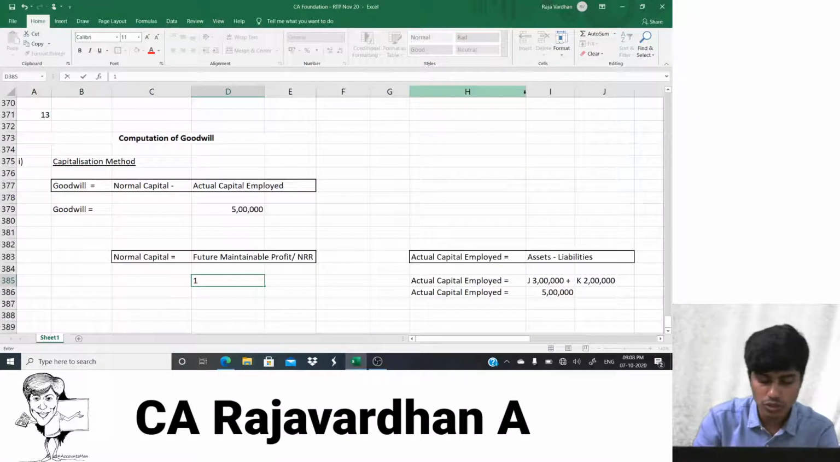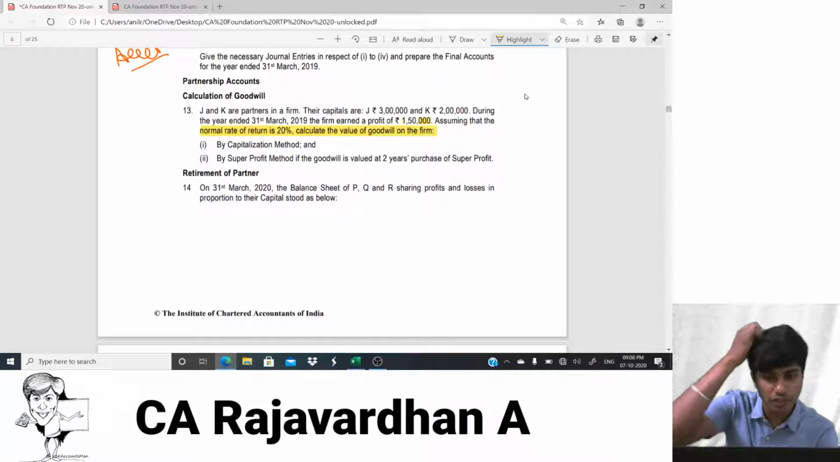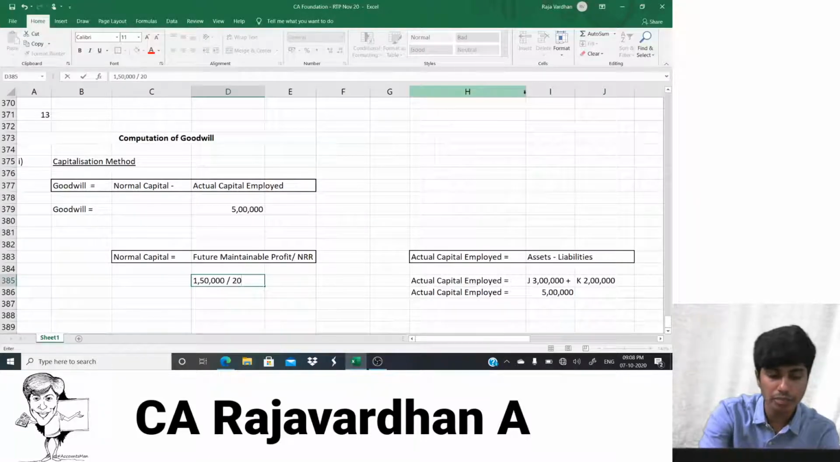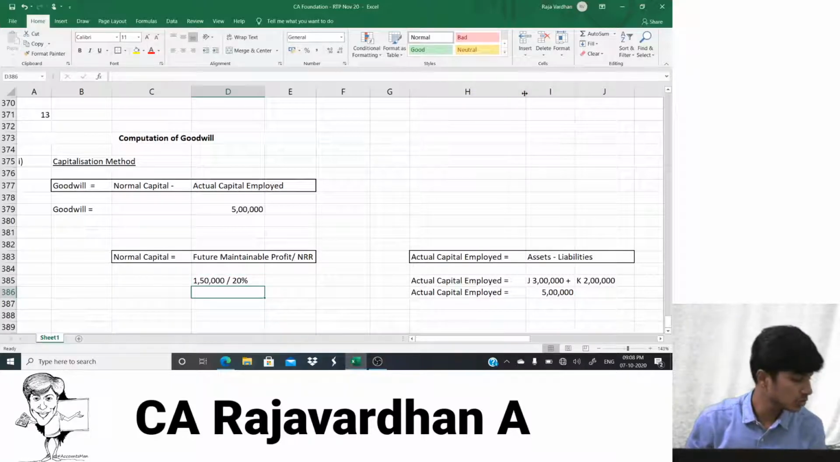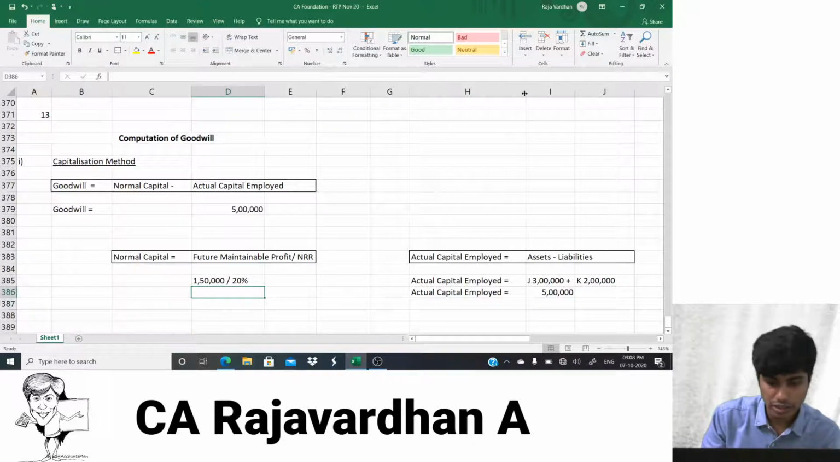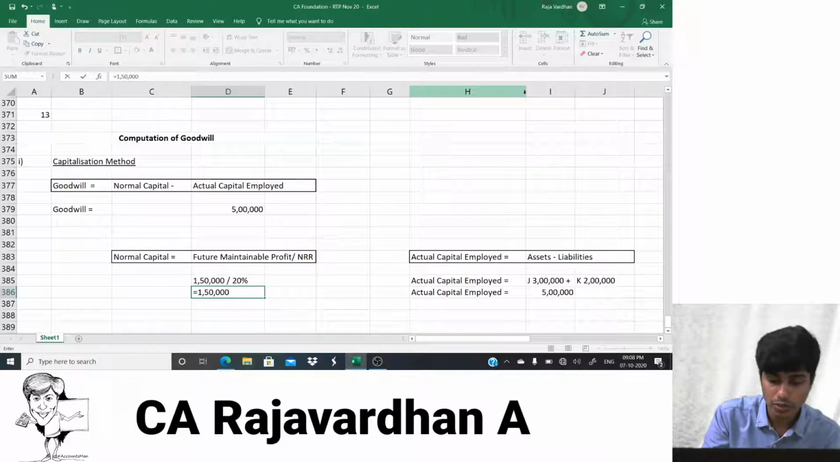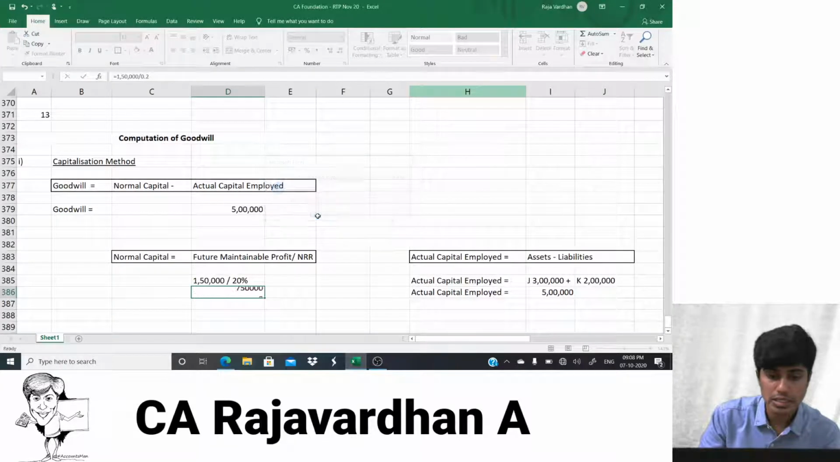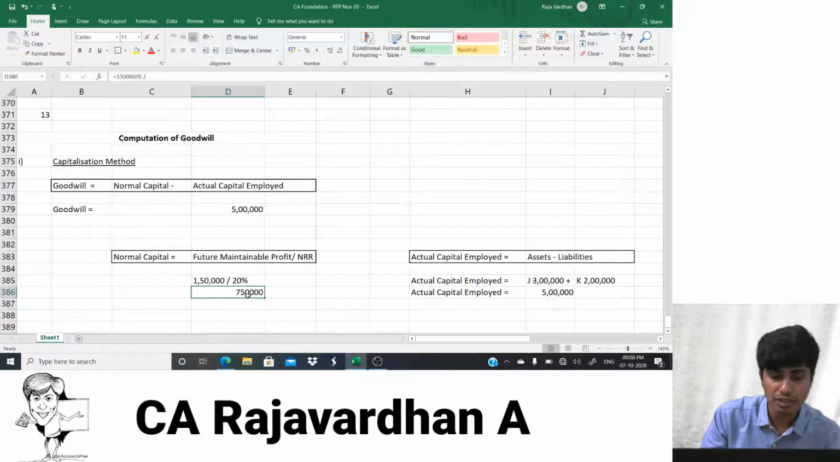So I'll take my future profit as 1 lakh 50,000 divided by what is the normal rate of return. That will also be given to us in the question. In this question, they've clearly mentioned it is 20%. So I'll write 20%. That's it. So if I basically use a calculator, I'll get the answer. 1,50,000 divided by, I'll write it as 0.2. Yeah, that would give 7,50,000. What 7,50,000? 7,50,000 is our normal capital.